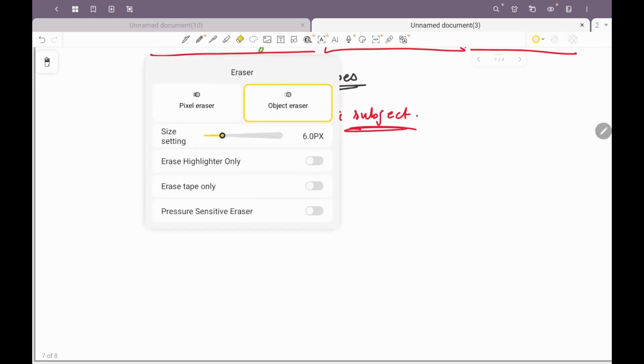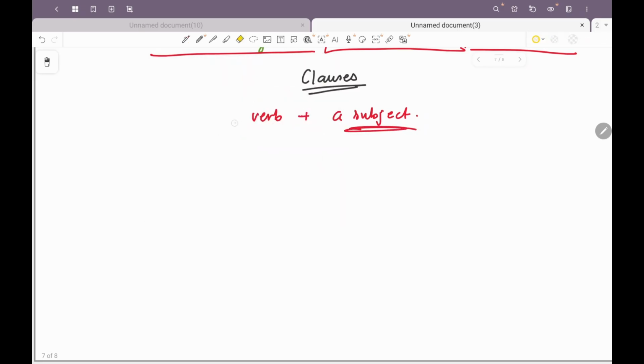Let us look at some examples. When she wakes up. Now, why is this not a sentence? Because it does not make complete sense. We don't know, something is missing in the sentence.